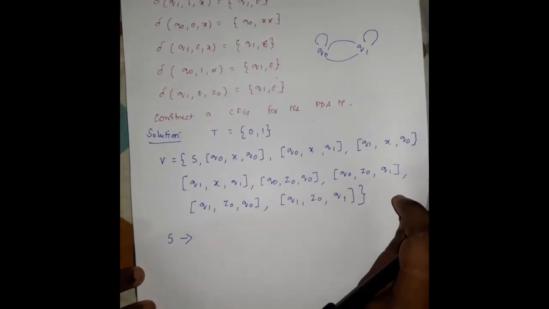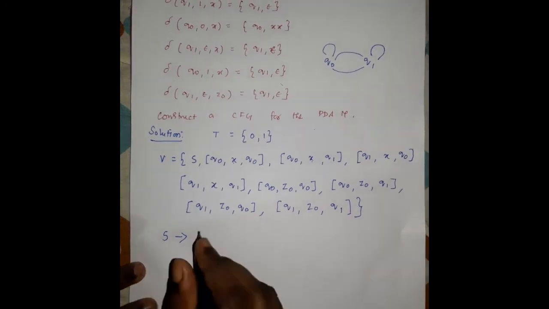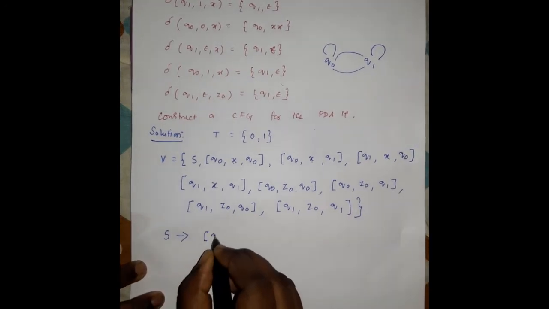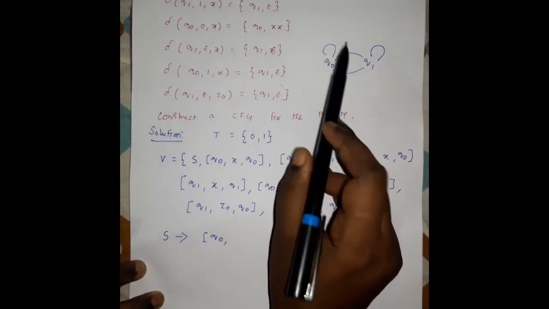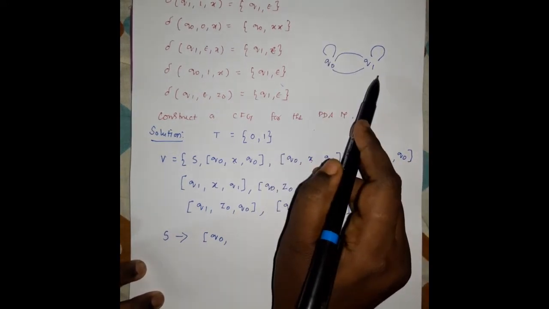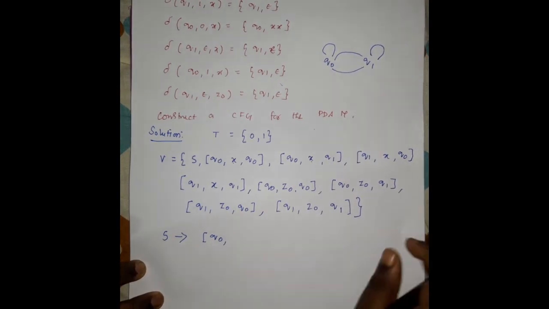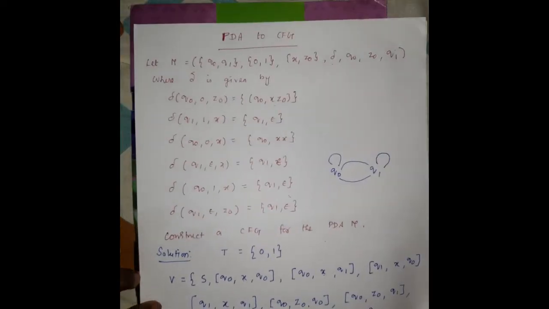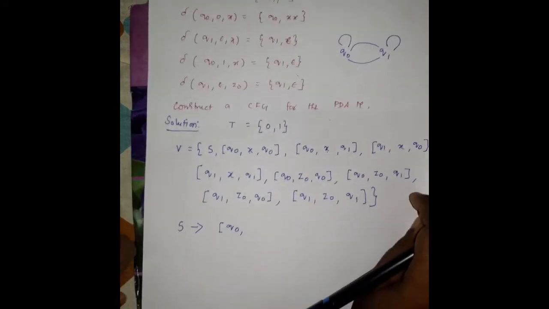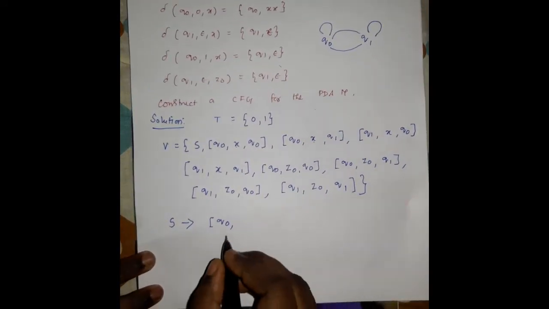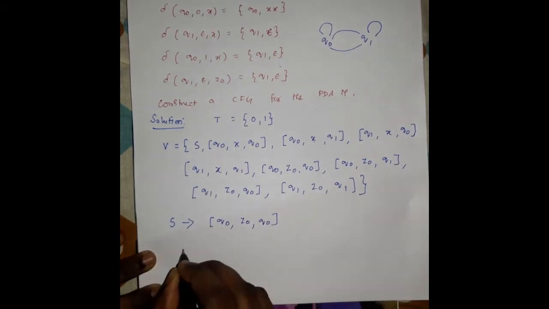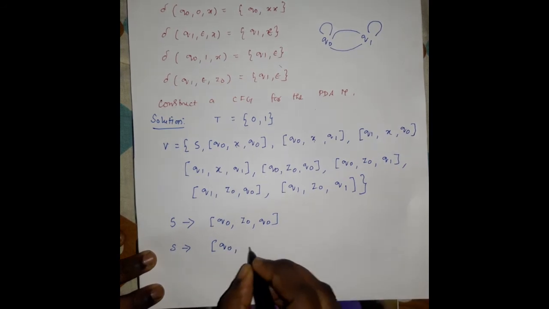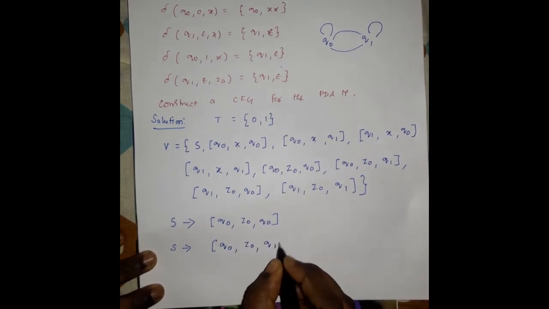We start with q0, because q0 is the initial state. The same concept, there are two possible cases, q0 to q0 or q0 to q1. The bottom of the stack element is z0, so we use q0, z0, q0. Another possible case for the start symbol is q0, z0, q1.